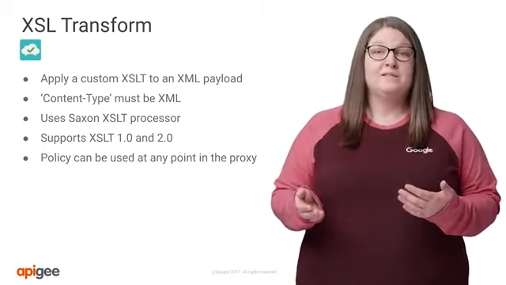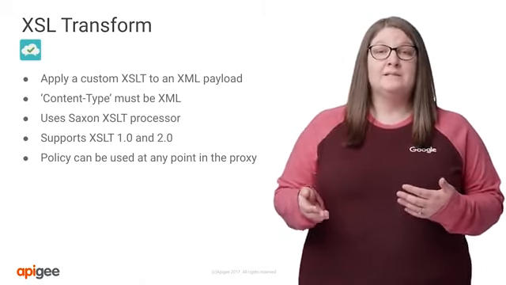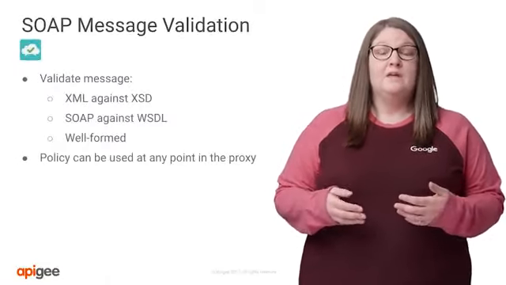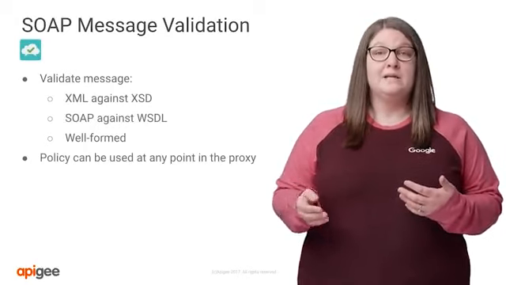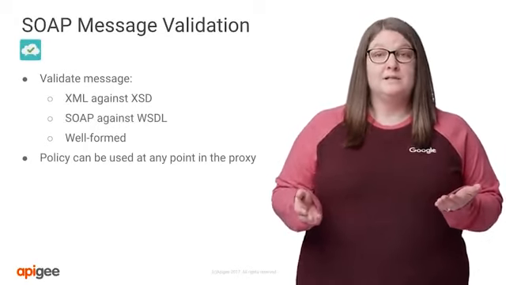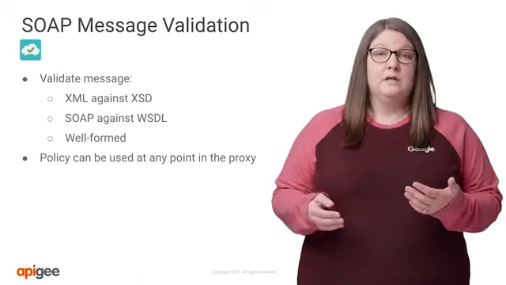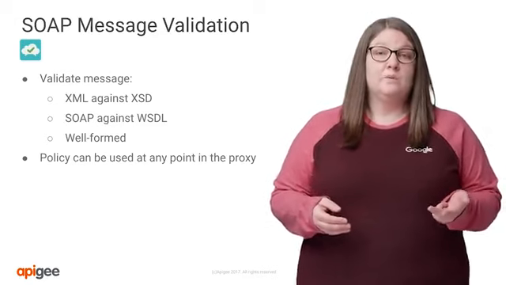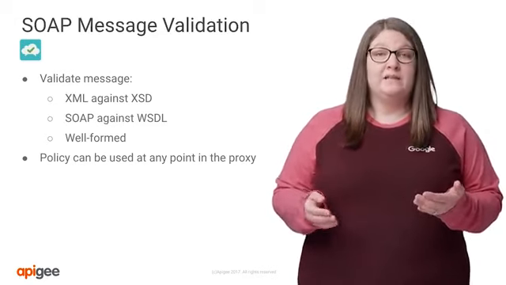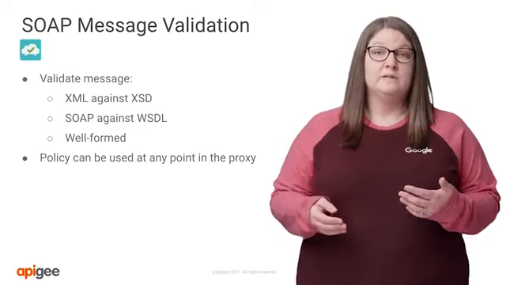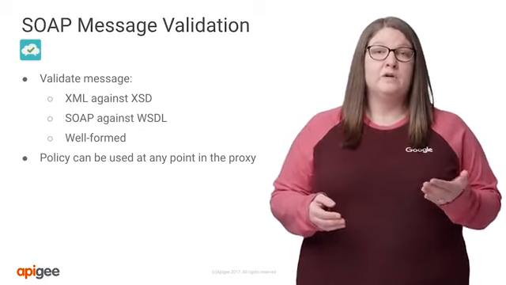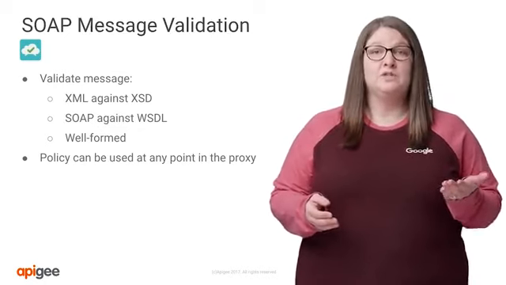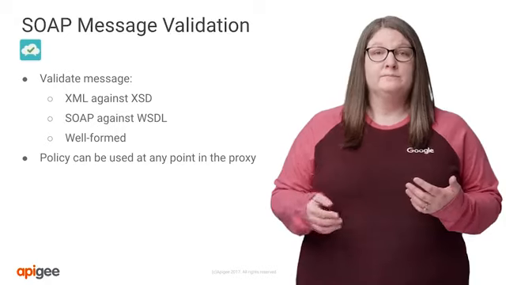Now, what if we wanted to go one step further and validate the XML against the schema? That takes us to our SOAP message validation policy. You can think of the SOAP message validation policy as just a message validation policy, since it isn't limited to SOAP. You can use this policy to validate XML against a schema or a SOAP message against a WSDL. It can also be used to validate that your XML or JSON is well-formed. You can use this policy anytime your consumer or target will perform schema validation and you want to avoid passing the message along, knowing it would result in an error.